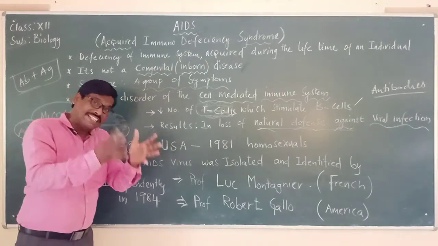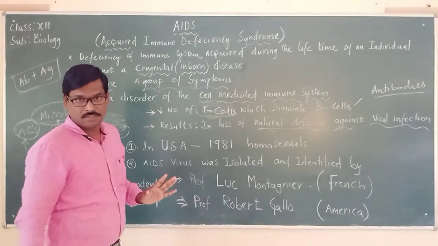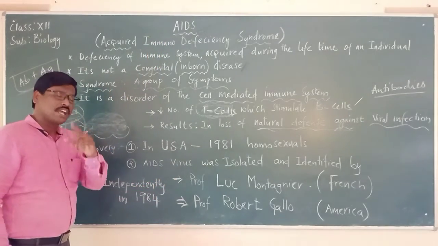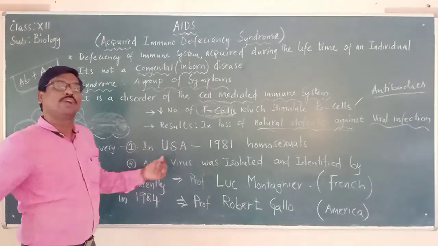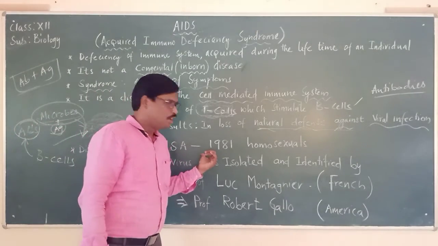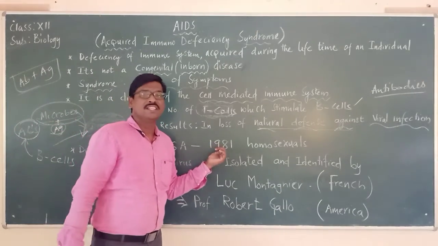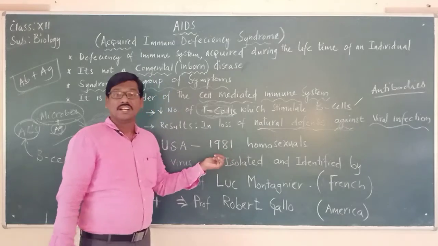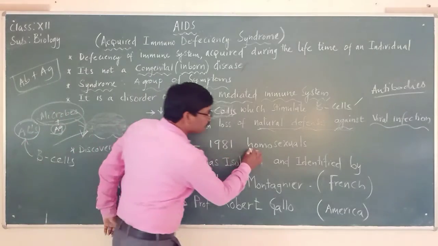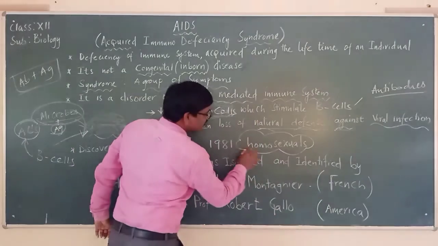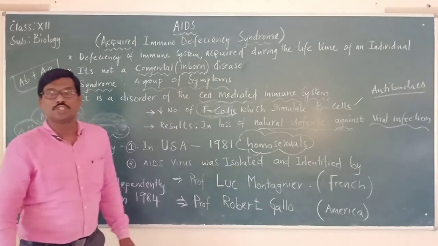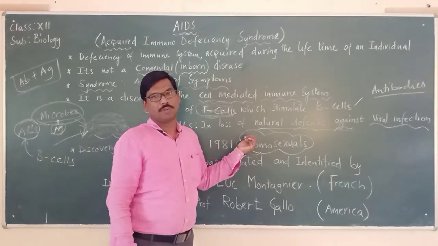If you look at the discovery of this disease called AIDS, for the first time it was identified in the USA in the year 1981, in those people who are practicing homosex.